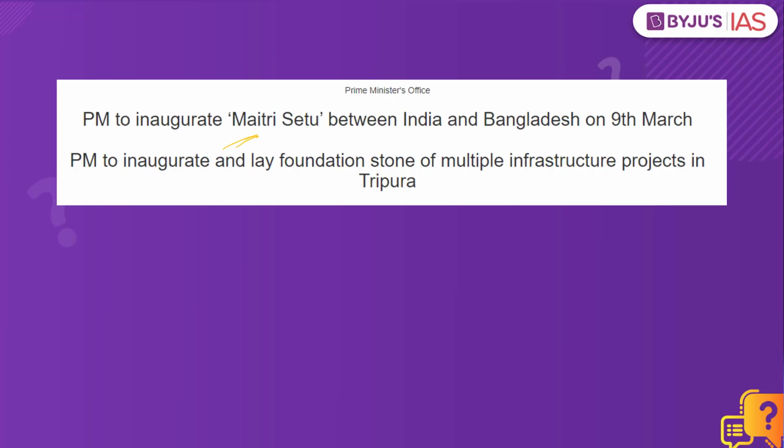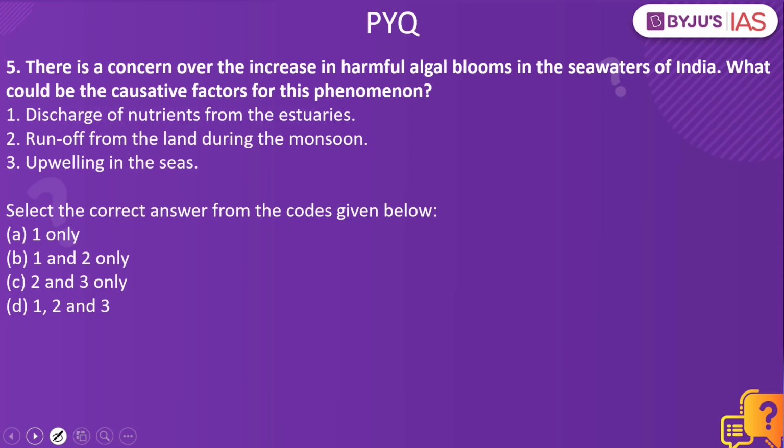Because of the reference given in the PIB article. So when we speak about Maitri Setu, this is a bridge that is built across the Feni River. With this particular construction, the project is expected to increase the trade between India and Bangladesh, and at the same time increase the people to people contacts as well between India and Bangladesh.